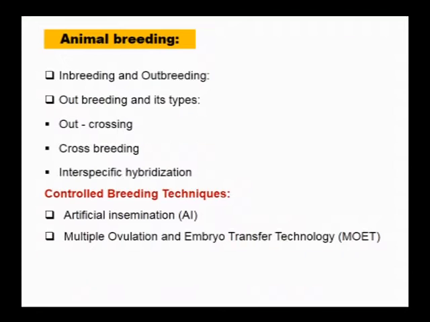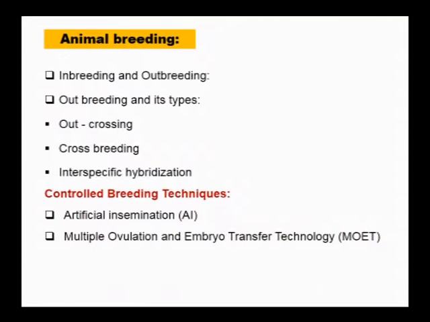To overcome this inbreeding depression, we can follow outbreeding, which includes outcrossing, crossbreeding, interspecific hybridization. Outcrossing involves crossing two breeds which do not have common ancestors on either side of the pedigree for 4 to 6 generations. By doing so, we can overcome inbreeding depression.